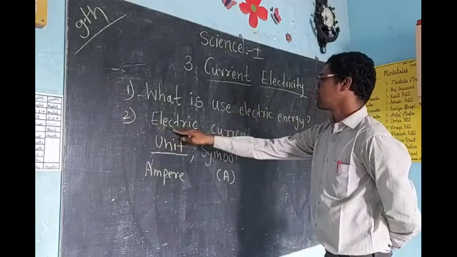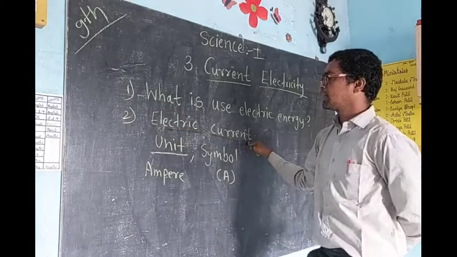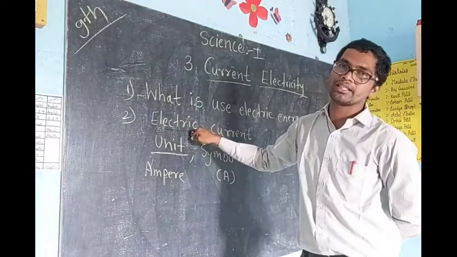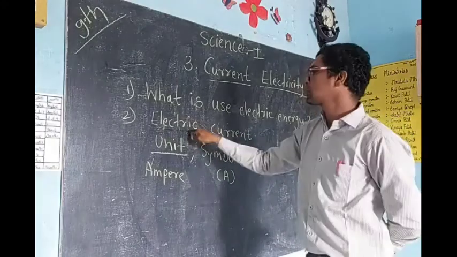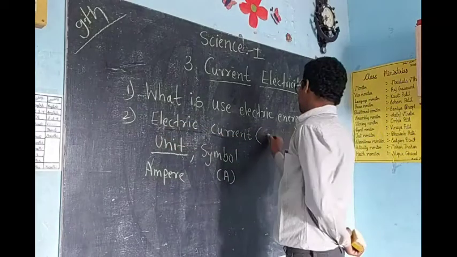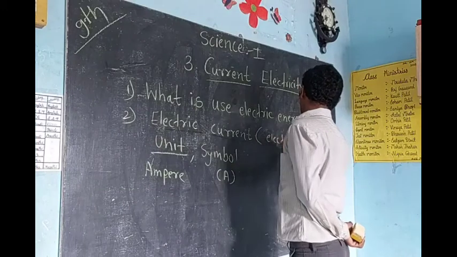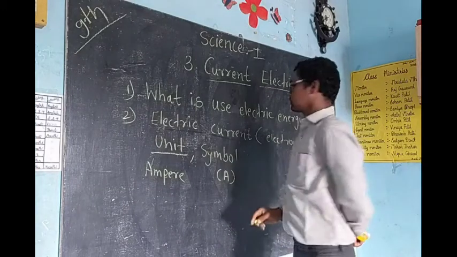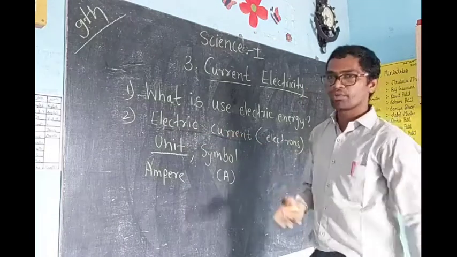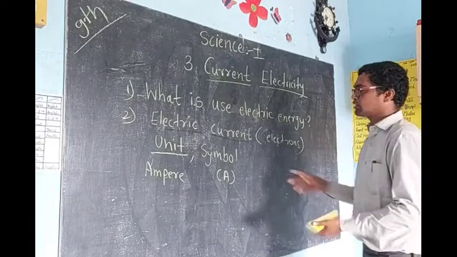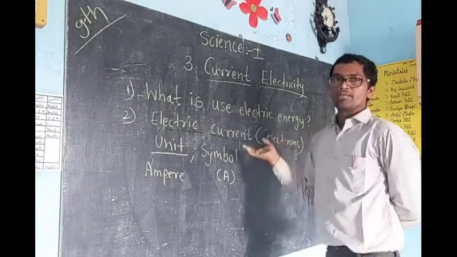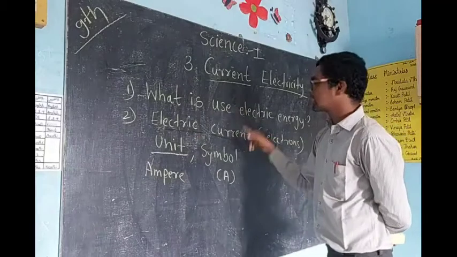Second, see, what is meant by electric current? We have to concentrate here because it is a very important part for 9th standard, 10th standard also. Electric current means flow of electrons. Keep in mind, flow of electrons means only electric current. How does water flow? Instead of water, what is flowing here? Electrons. Flow of electrons means electric current.